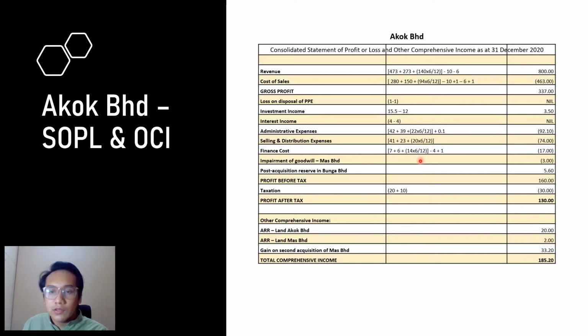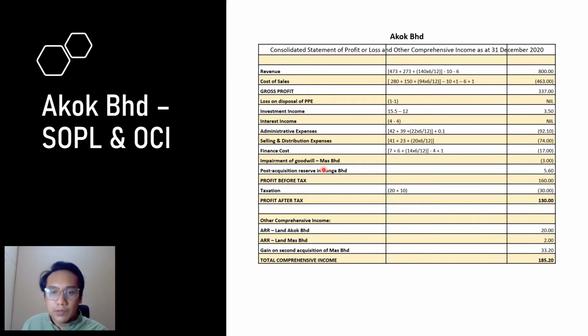For finance cost, as before, Tanjung 6 over 12 minus 4 million. The 4 million is the interest income that we set off from the interest on debenture, which must be to AKBAR. This plus 1 million is from 9 million times 4/12 times 1/3, the interest on debenture that MAS Berhad needs to pay to its NCI for another 4 months.